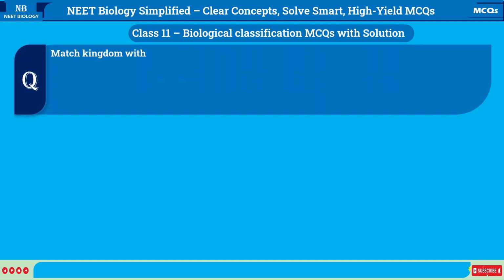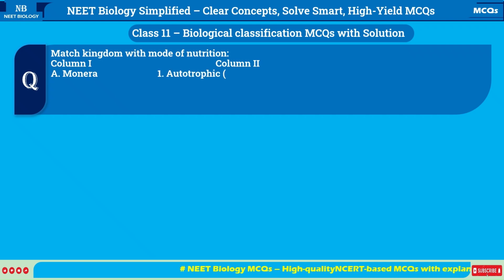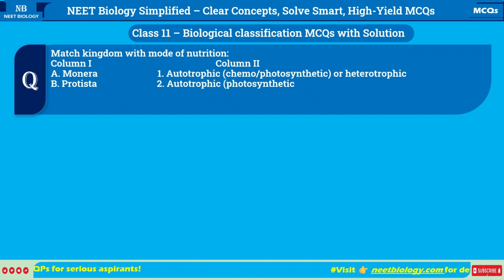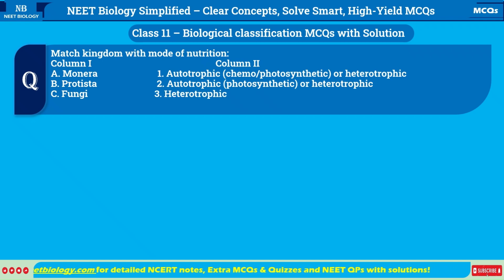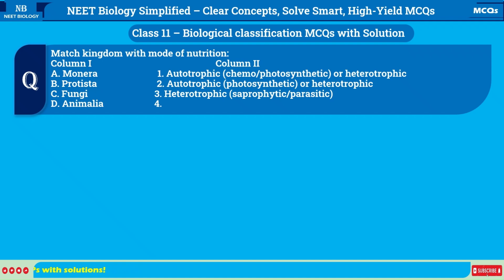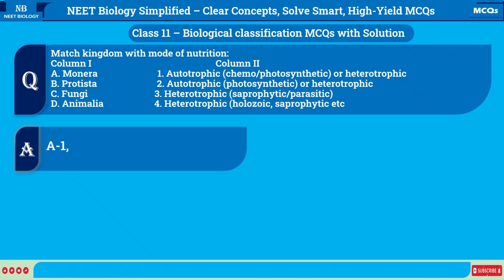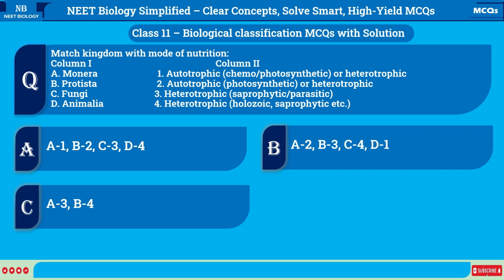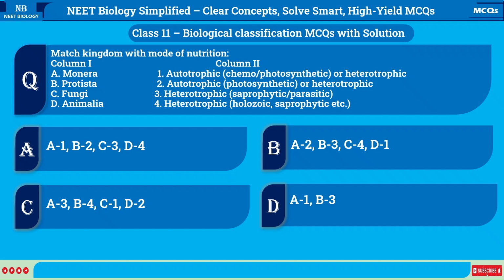Match kingdom with mode of nutrition. Column 1, column 2. A. Monera, 1. Autotrophic, chemosynthetic, or heterotrophic. B. Protista, 2. Autotrophic, photosynthetic, or heterotrophic. C. Fungi, 3. Heterotrophic, saprophytic, parasitic. D. Animalia, 4. Heterotrophic, holozoic, saprophytic, etc. A. A-1, B-2, C-3, D-4. B. A-2, B-3, C-4, D-1. C. A-3, B-4, C-1, D-2. D. A-1, B-3, C-2, D-4.